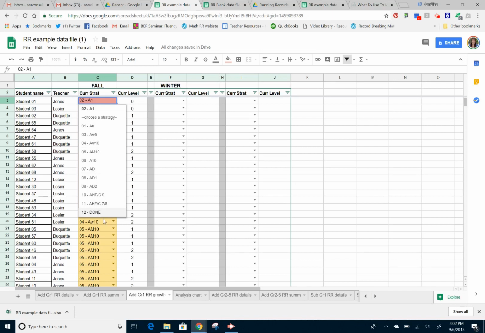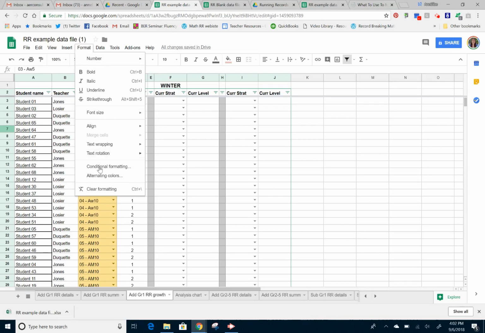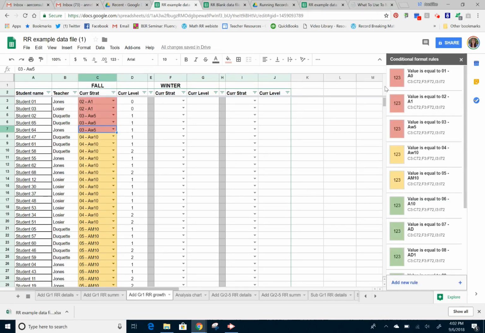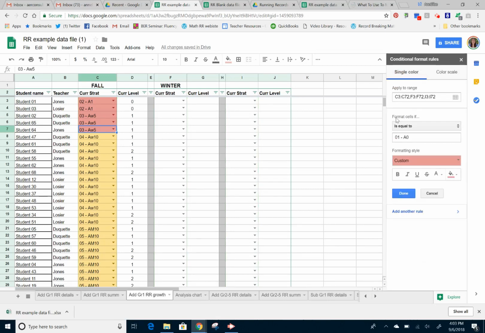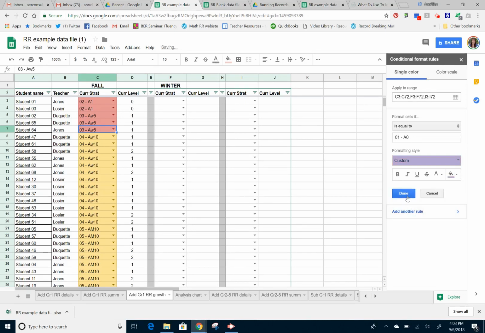And if you're interested in how I color-coded them, it's called conditional formatting. Under format, you can go to conditional formatting and it will reveal what I did. I typed in that if the value in that cell was equal to the exact code that I had on my table, then I could choose the color that I wanted it to be. So if you want to change the colors from red, yellow, and green to other colors, you're welcome to. The formatting is already done. You would just need to come in here and change the color. Let's say that I wanted it to be purple instead, and then I say done.